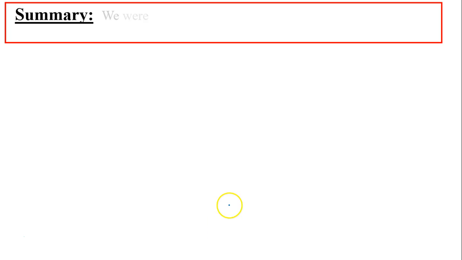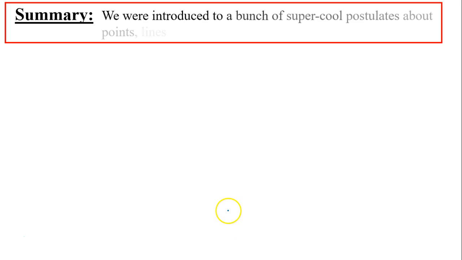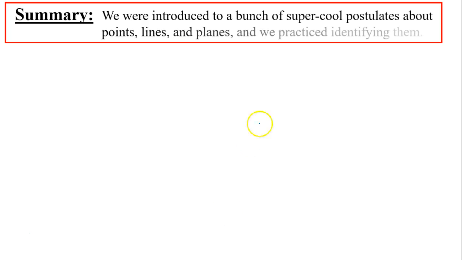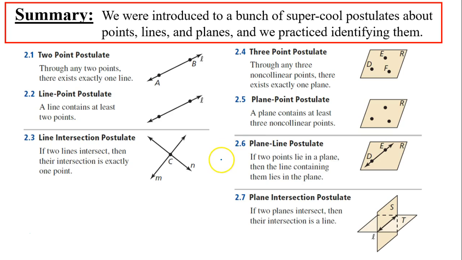Alright, so what did we learn? We were introduced to a bunch of super cool postulates about lines and planes, and then we practiced identifying them. These are they. So that should be in your notes, because notes are good to use on quizzes and tests and stuff.